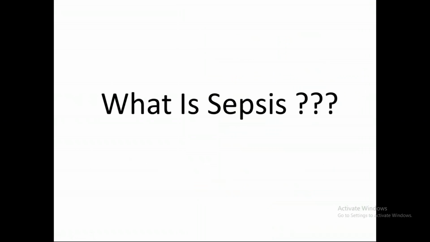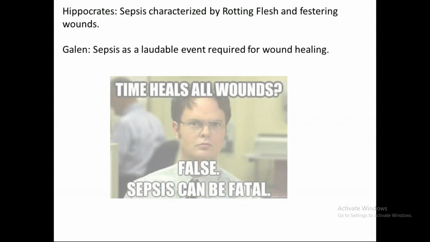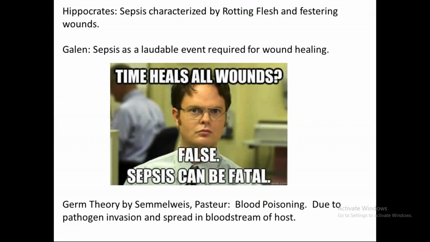Okay. So what is sepsis? Hippocrates defined sepsis by rotting flesh and festering wounds, while Galen defined sepsis as a laudable event required for wound healing. Both of them were right to some extent. Then came the germ theory by Pasteur, and they termed sepsis as blood poisoning. And they said that sepsis is due to the pathogen invasion and spread of the pathogen in the bloodstream of the host.